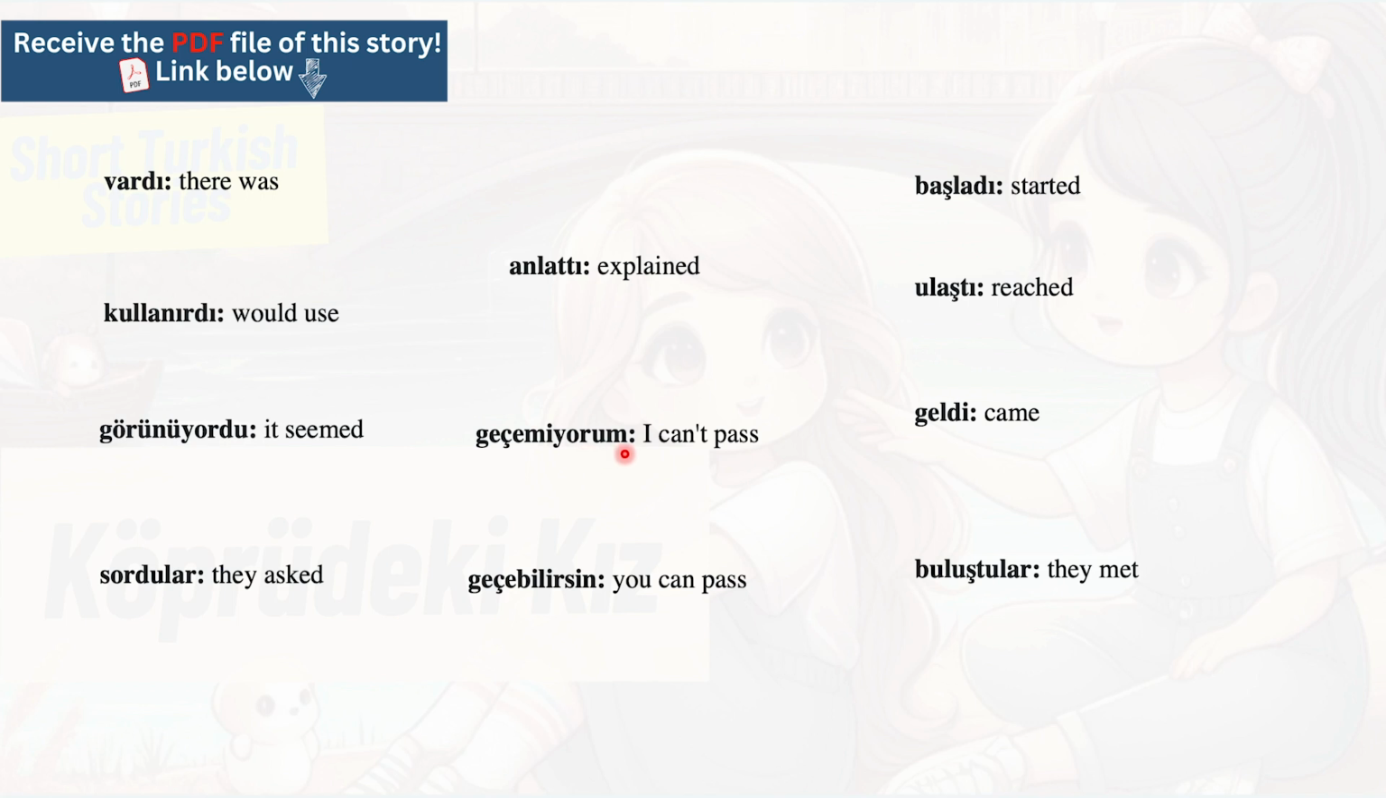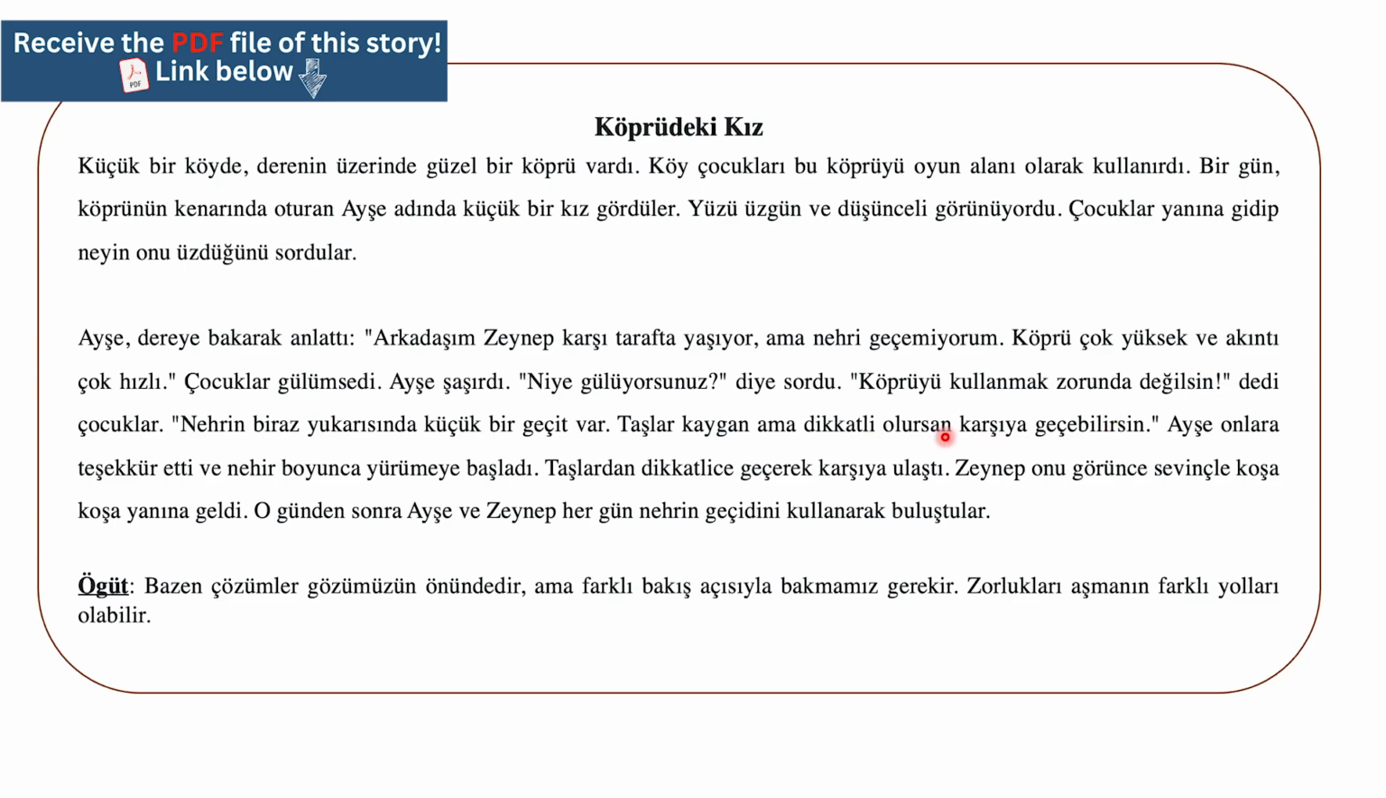Yorum, we know by now what it is. It is I. I cannot pass. Geçebilirsin, you can pass. So ebil or abil, here it's ebil because we have letter e over here. Ebil, can, the ir geniş zaman, sin, you represents you. Geçebilirsin, you can pass. Başladı, started. Başlamak, to start, this is the past. Ulaştı, we have the ş, we use t for the past. Reached. Geldi, came, from gelmek, to come. Buluştular, they met. From buluşmak, buluştu, this is the past. Lar means they. Now we come to our story.